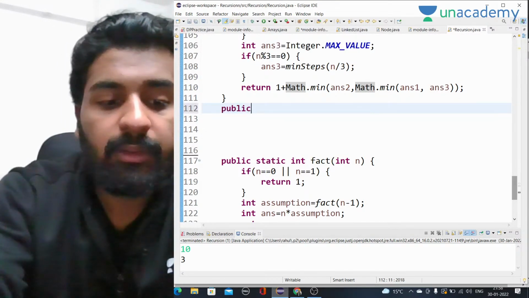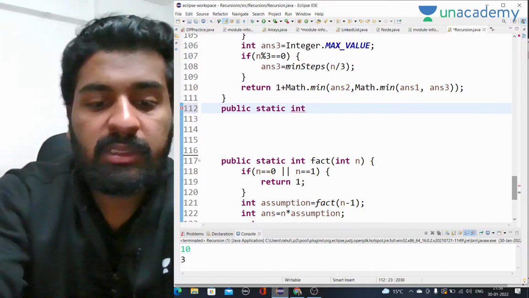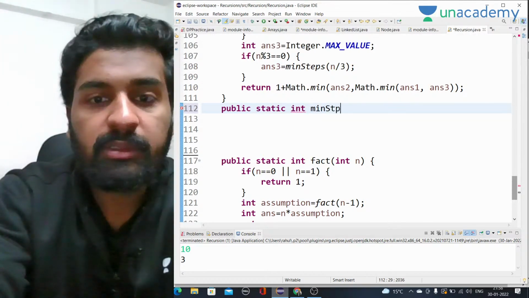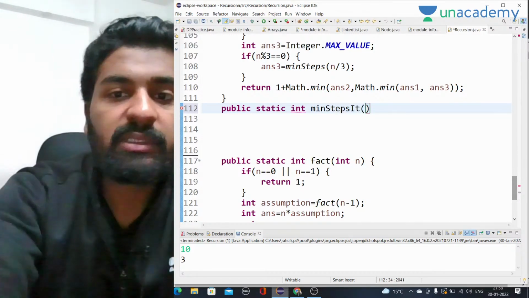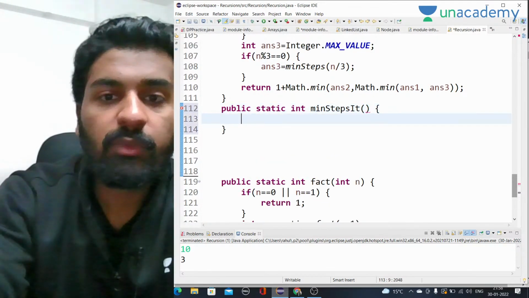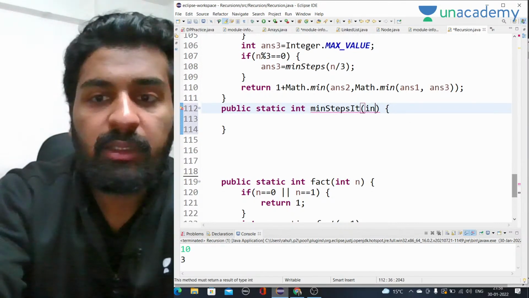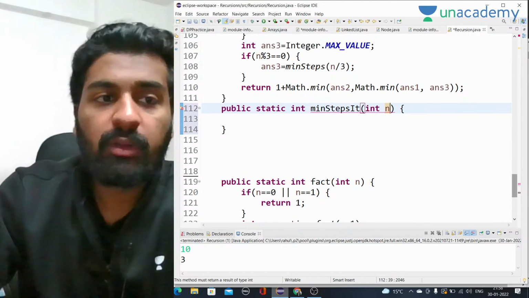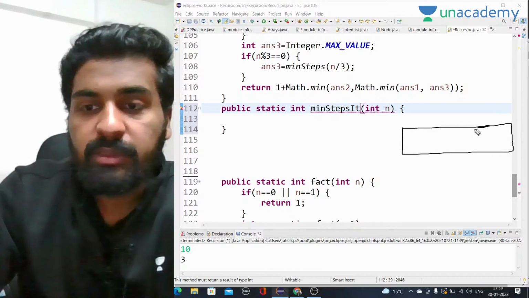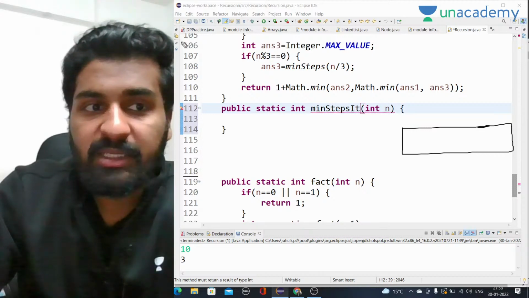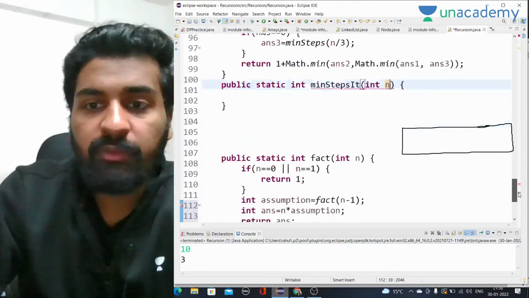Public static int min steps iterative. Okay, in min steps iterative, we take int n. And how are we going to solve it now? The simple thing is minimum number of steps. We already know the base condition. Base condition is for n is equal to 1, we have to return 0.